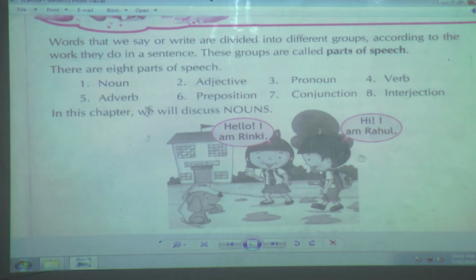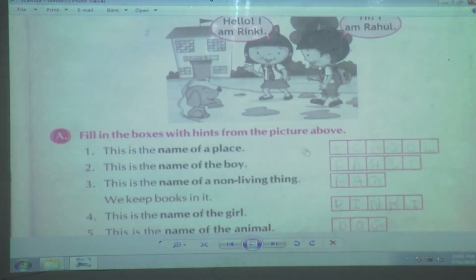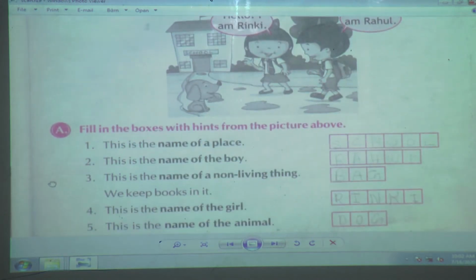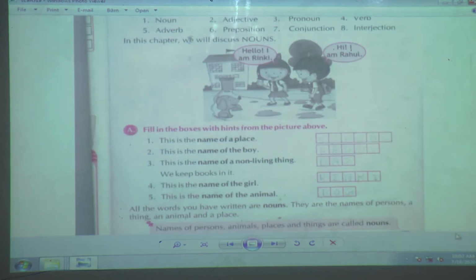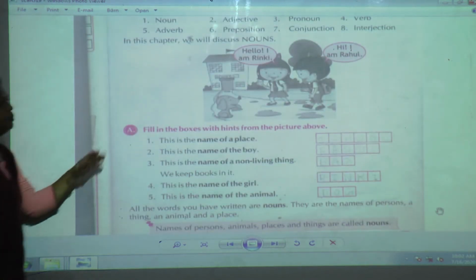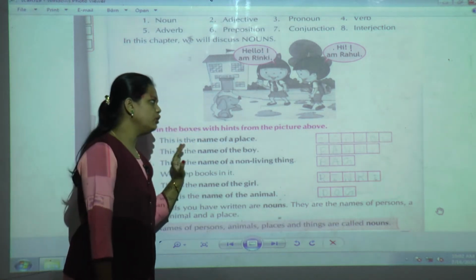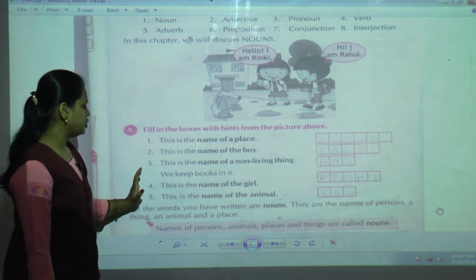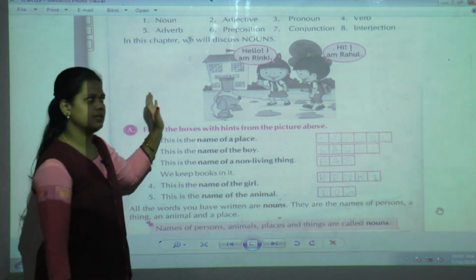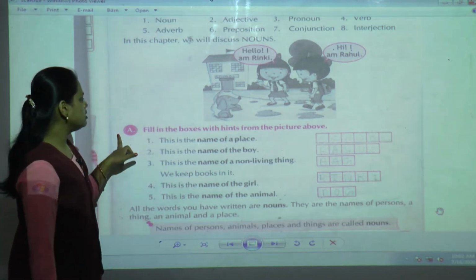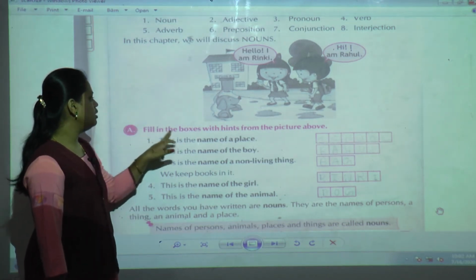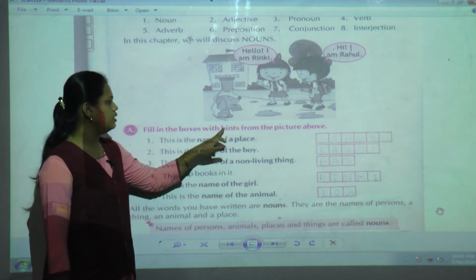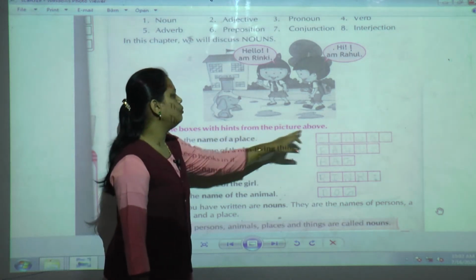With the help of this picture, some questions have been asked below, and we have to answer them. The task is to fill the boxes with the hints from the picture above.